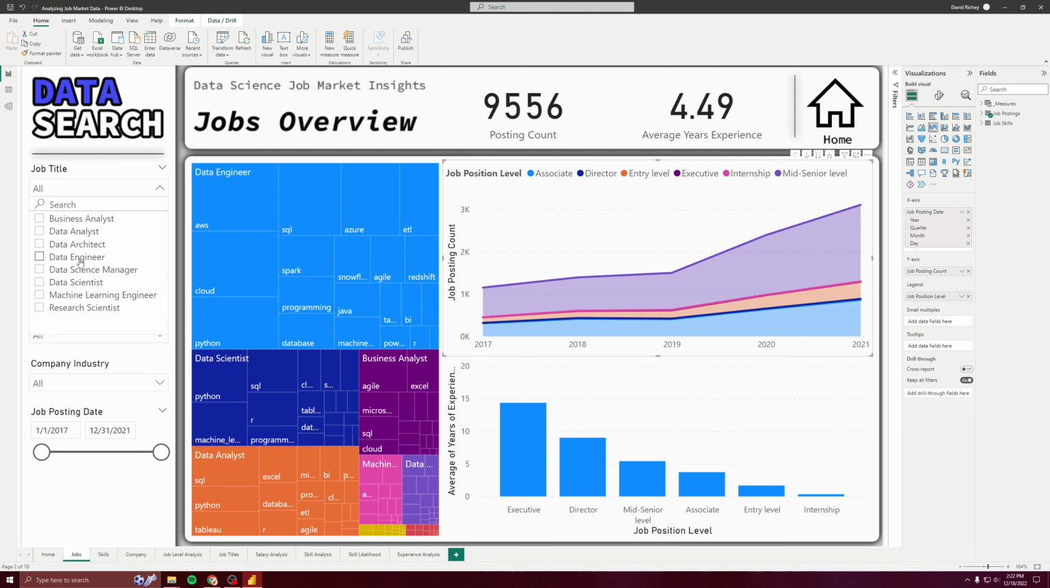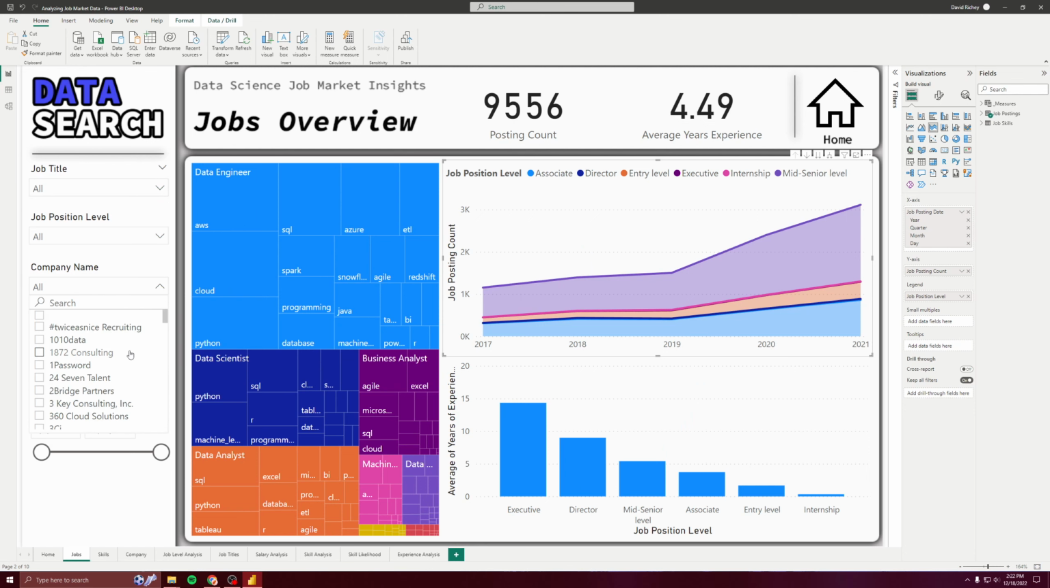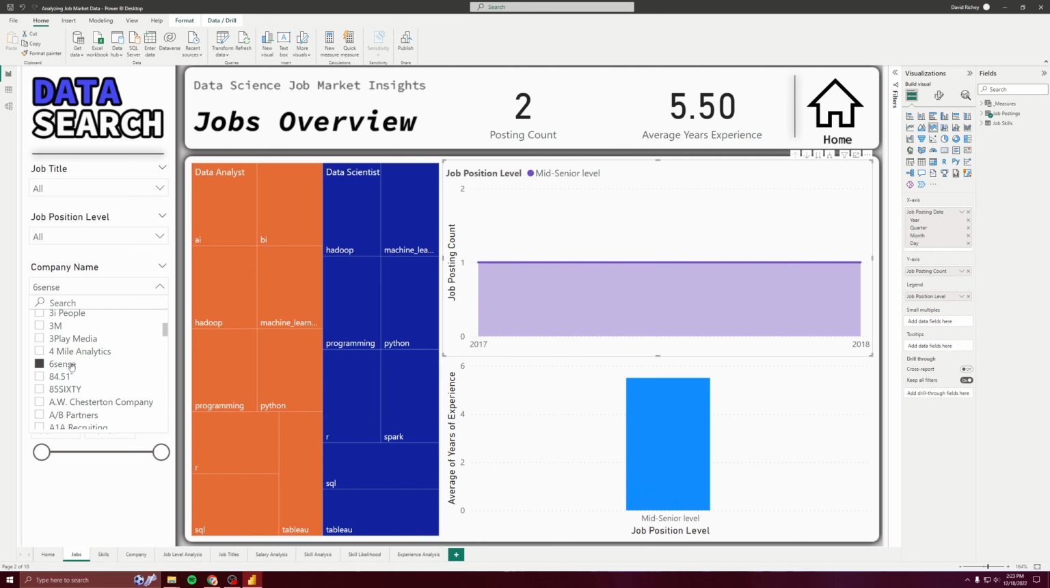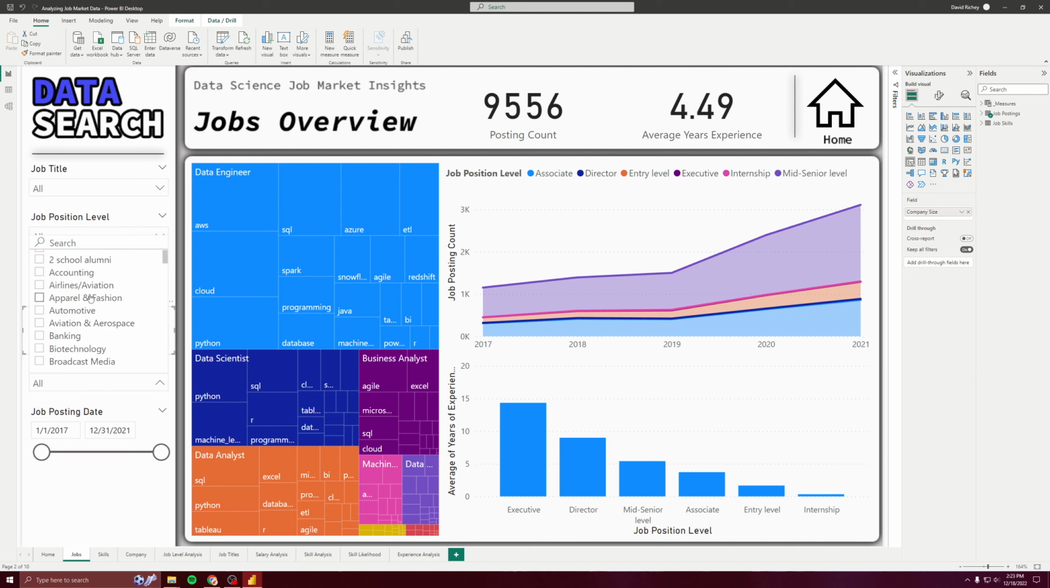There's that slicer that narrows down by job title. There's job position level, so if you only want to look at directors, for example. There's company name, where you can put in these companies, and you can see the job postings on that. Then company size, company industry, and when the job was posted. So that's jobs.